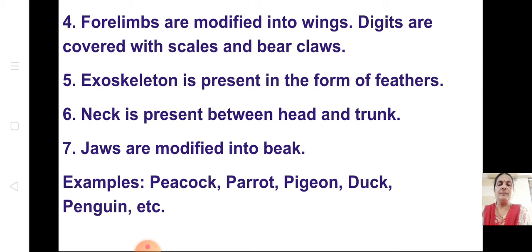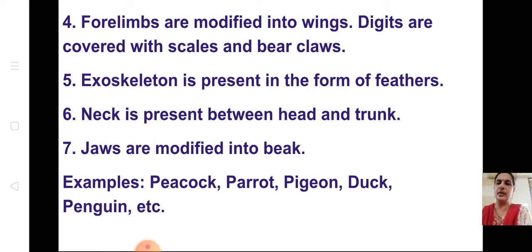Pigeon, we are having pigeon in your practicals. So digits are covered with scales and bare claws. Exoskeleton is present in the form of feathers. Neck is present between head and trunk. Jaws are modified into beak. So this is an important point. Jaws are modified. Only in this there is beak. No other class has got a beak. Jaws are modified into beak.